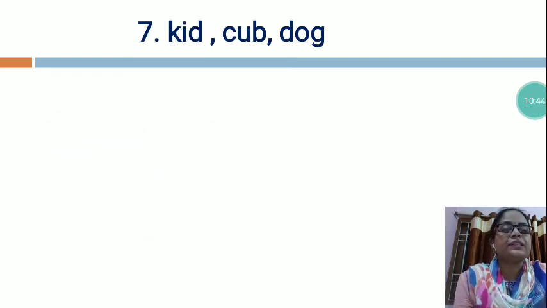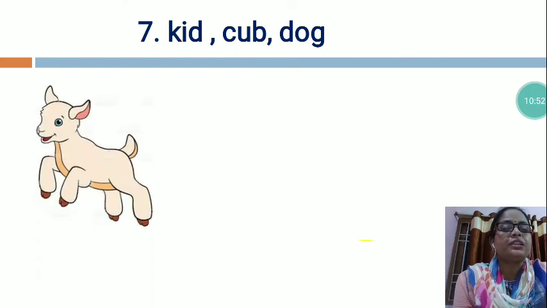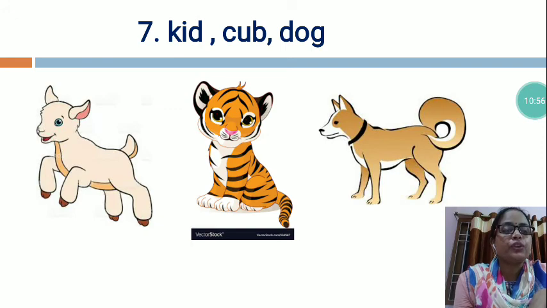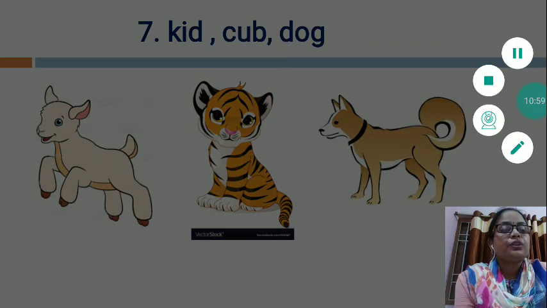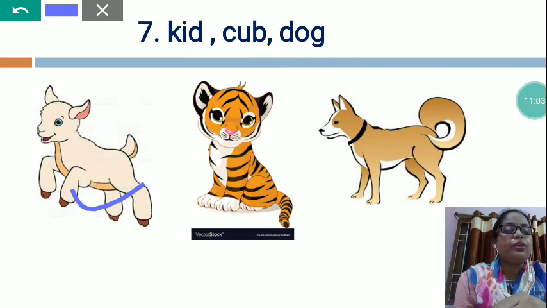Now next is KID, kid. CUB, cub. DOG, dog. This is the picture of kid. This is the picture of cub. And this is the picture of dog. So kid is a baby of goat. Kid is a young one of goat.